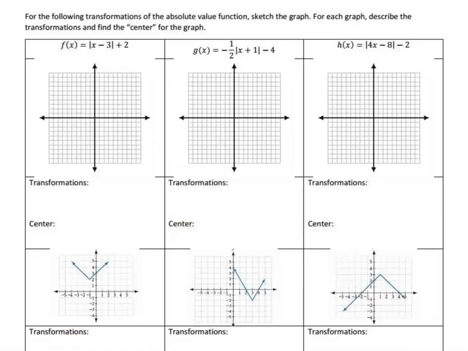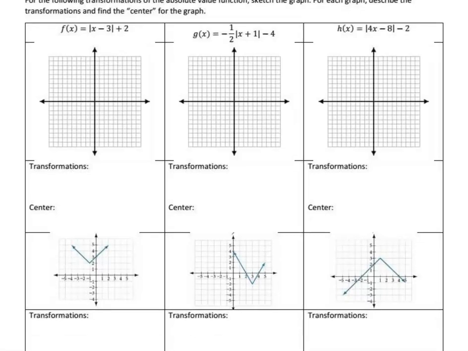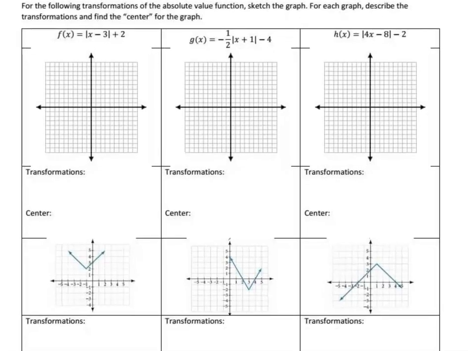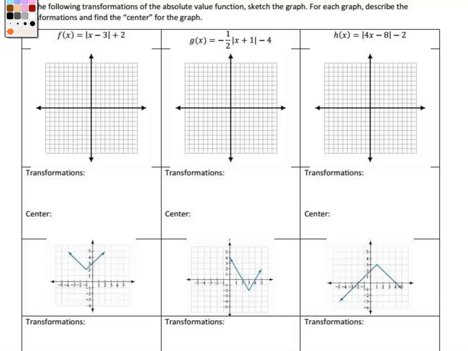So for the next part now, we want to use the transformation of absolute values to sketch the graph. So I'm going to real lightly make the parent function. I wanted this in a real light color because this is not what it looks like after it's transformed. This is before. So here's what it looked like originally. So there's the parent function.